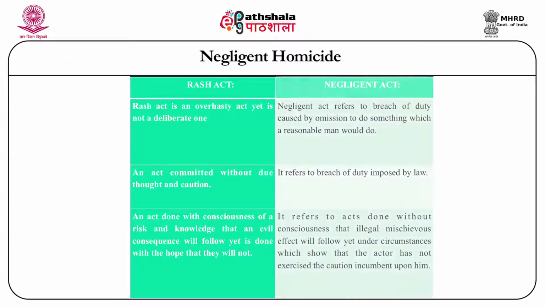While on the other hand, negligence refers to breach of duty caused by omission to do something which a reasonable man would do. It also refers to breach of the duty imposed by law, that is, the duty which is imposed upon a person either by an express provision of law or by an implied provision of law. Negligence in fact refers to the acts that are done without consciousness that illegal mischievous effect will follow, yet under circumstances which show that the actor had not exercised the caution incumbent upon him.